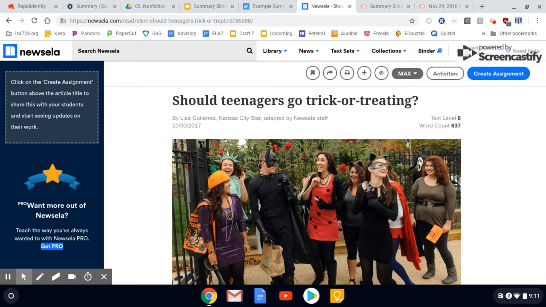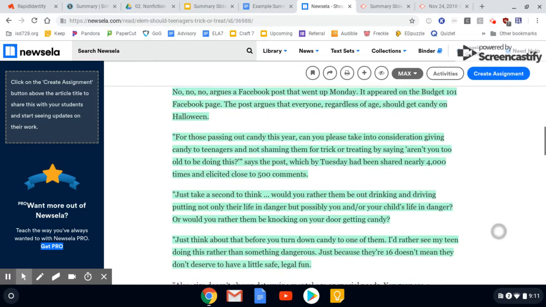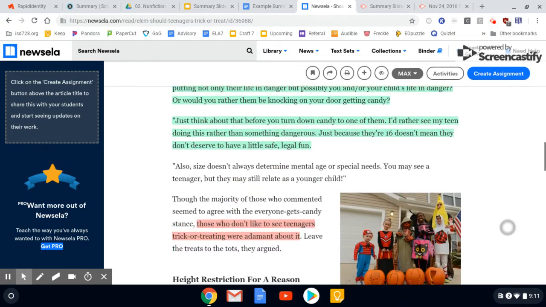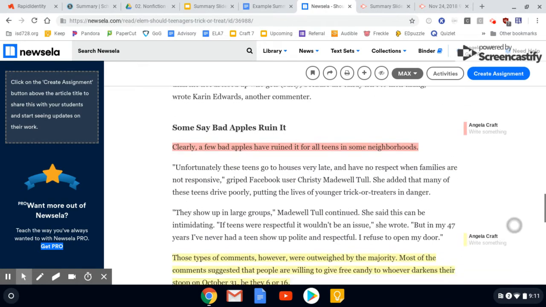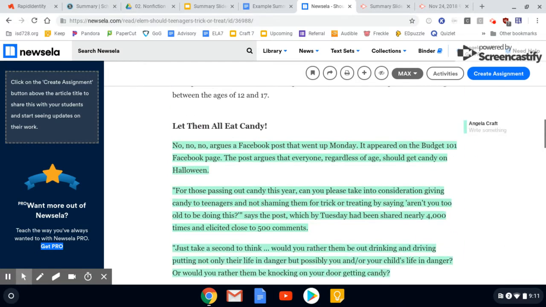So I'm going to talk through my example. So I read, Should Teenagers Go Trick-or-Treating? And I found a number of key details that I thought were important, which I had in the graphic organizer, but I also have highlighted in here. This whole section I highlighted because I thought it was all important and chose to summarize it instead of paraphrasing. So I have my details found. You have those in your organizer for your article.